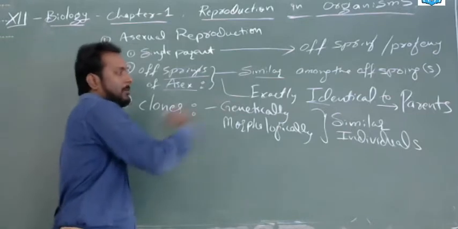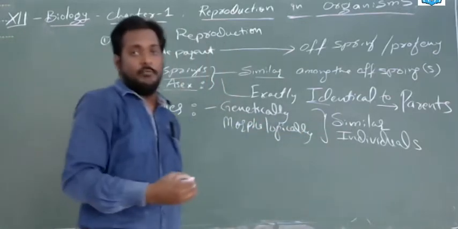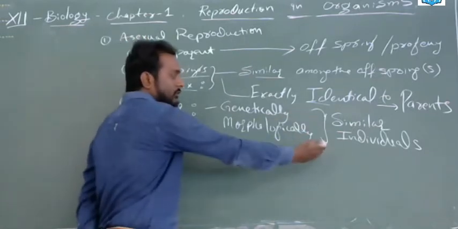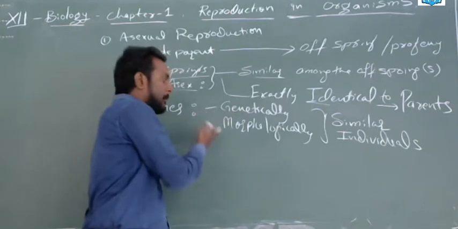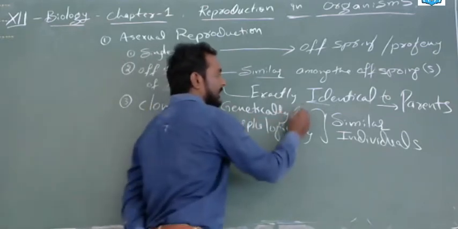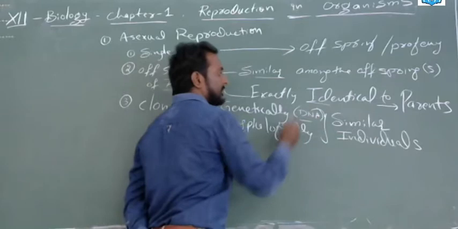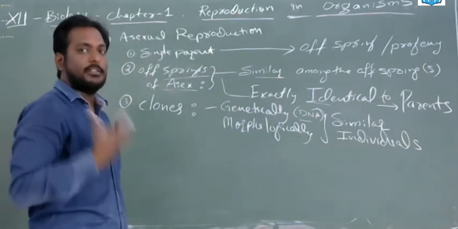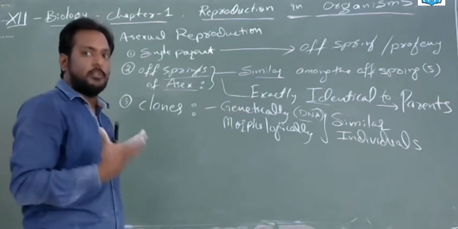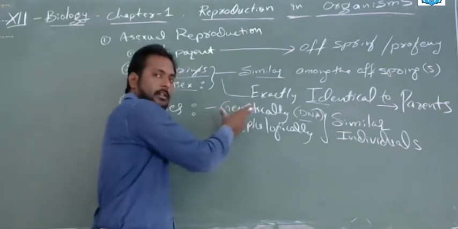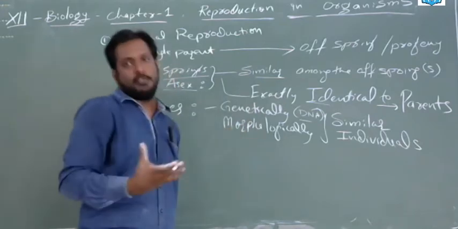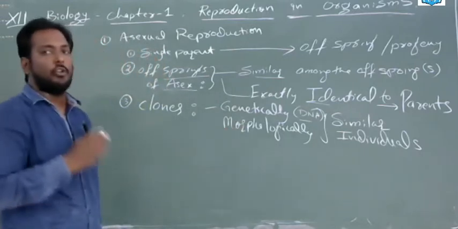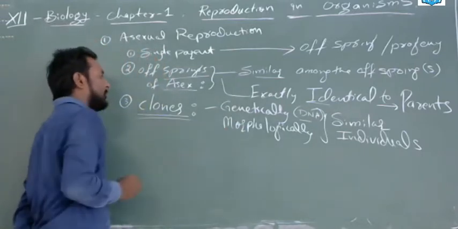Clones, or any individuals, we can see in human beings, in animals, in plants, and in microorganisms: similar individuals which have the same genetic information and morphology. Genetically means the DNA, genes, genome, its information. The genes, characters, the Mendel characters and Mendel formulas you studied in 10th class, all those things. Morphologically means structure, size, shape, color, all will be the same. They are called clones. This is a very important word; in the future you will read more about clones.